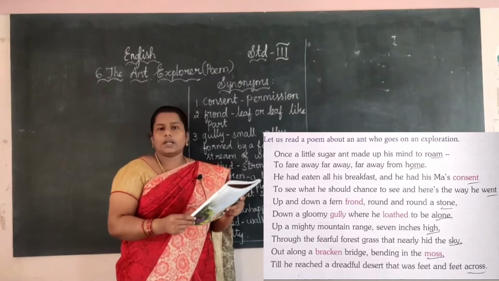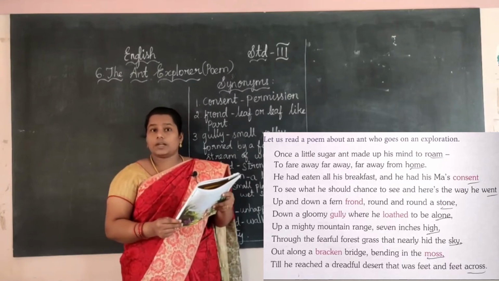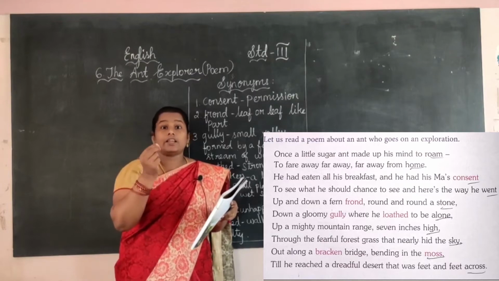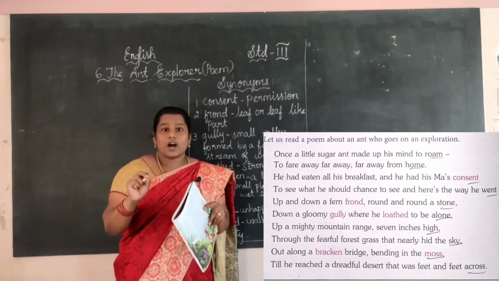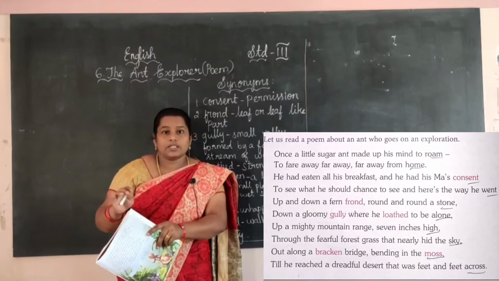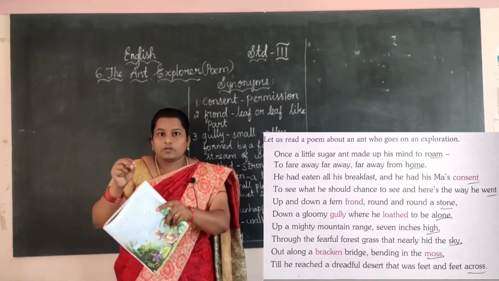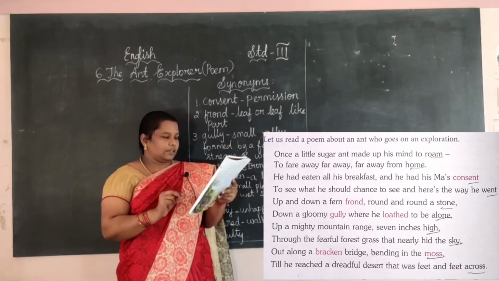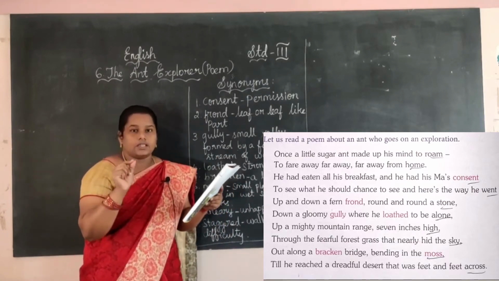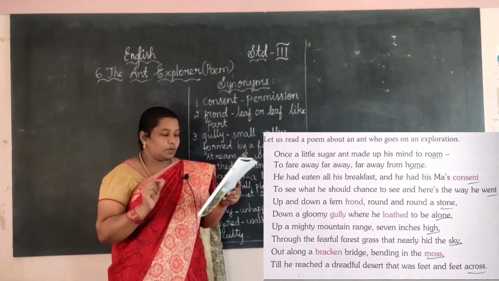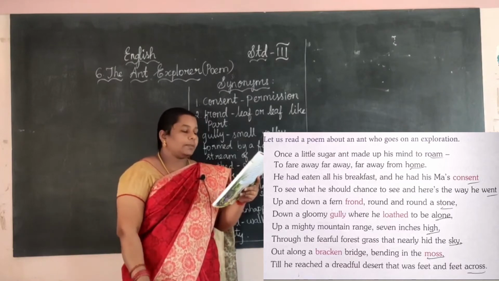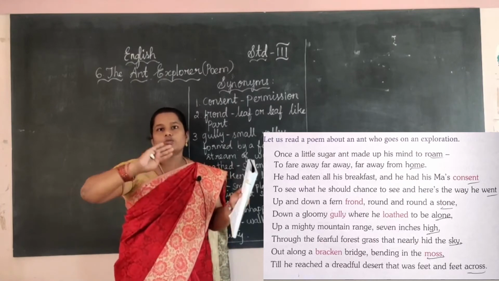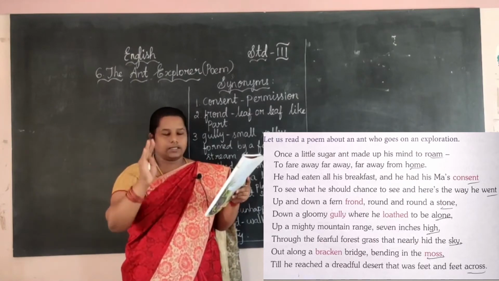Okay, little sugar ant. What is meant by little sugar ant? Ants like sugar, right? In our house, if we keep the sugar, there will be full of ants. They take one piece and go into the house, right? Yes, like this. Here is one ant. It is a sugar eating ant, sweet eating ant. Okay. Made up his mind to roam. He set his mind to roam. He wants to go to different places. Like that he set his mind.